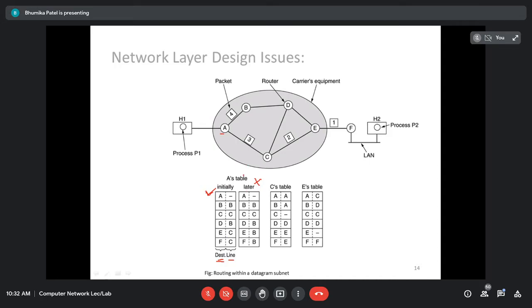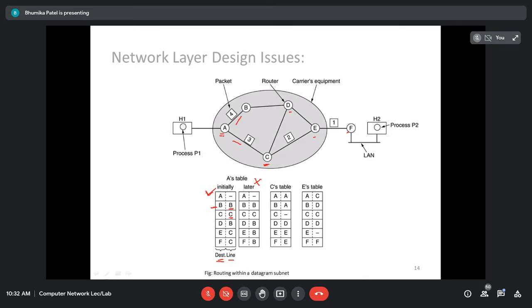And here, as you can see, if the destination is router B, then it can use this line. Router A is directly connected to router B, so in the line column there is B. I can send directly to router B. Similarly, if the destination is router C, obviously it is connected directly, so it is written here C.